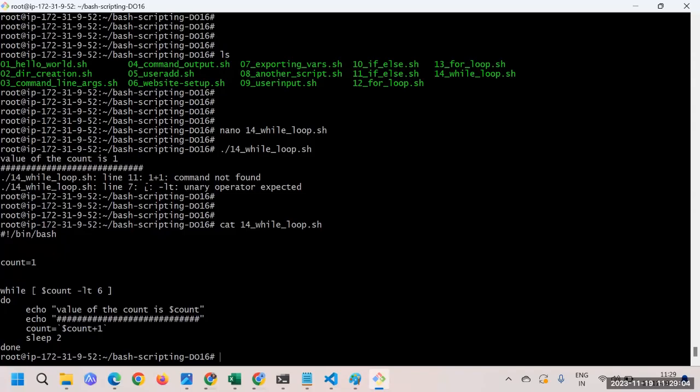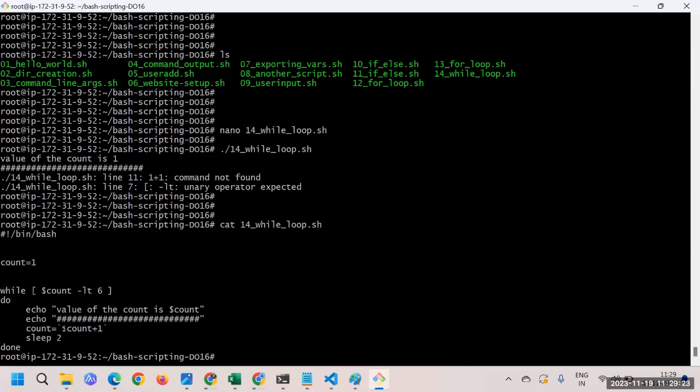Let me just think, guys. Why is it taking the 1+1 as a command? Is this about the apostrophe? Which apostrophe? We have given $count plus 1 within the tilted symbol. This is the backticks actually.